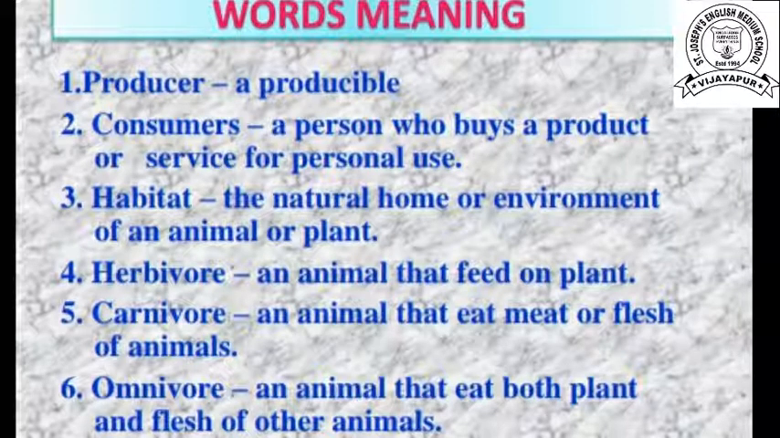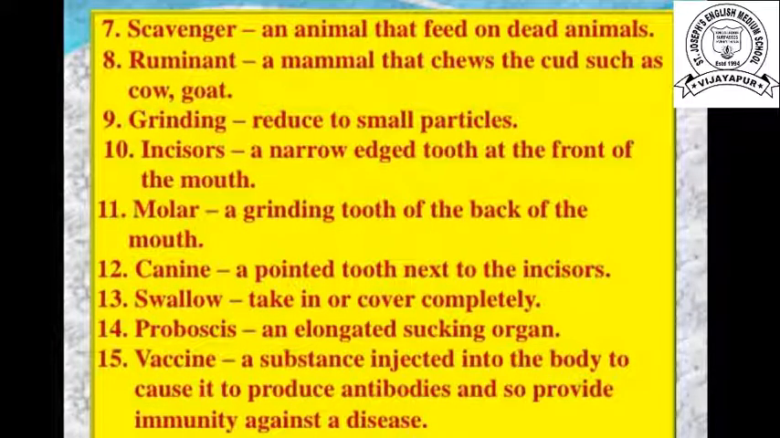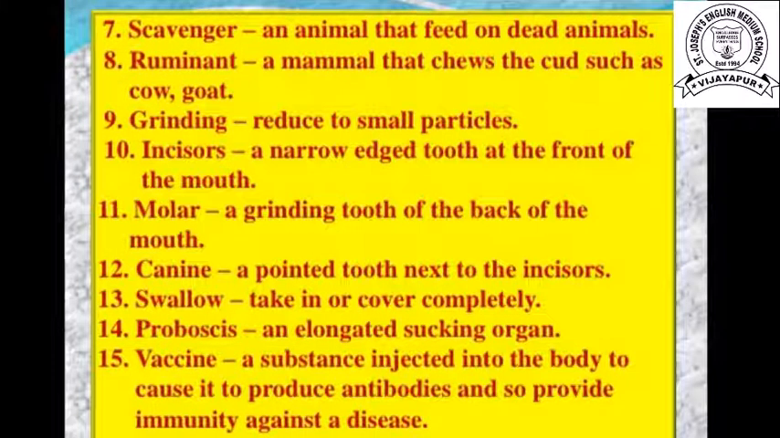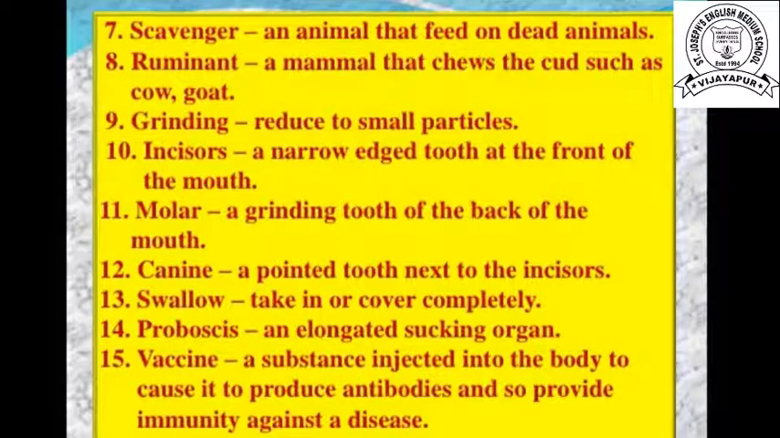Like we human beings, we can eat vegetables, and some human beings also eat eggs and chicken or meat. So these are omnivorous, children. Now the next word meaning, children, that is the seventh one, scavenger. An animal that feeds on dead animals. Scavengers cannot kill other animals. They eat the leftovers. They don't kill other animals for their food. They eat the dead animals or leftovers of other animals.